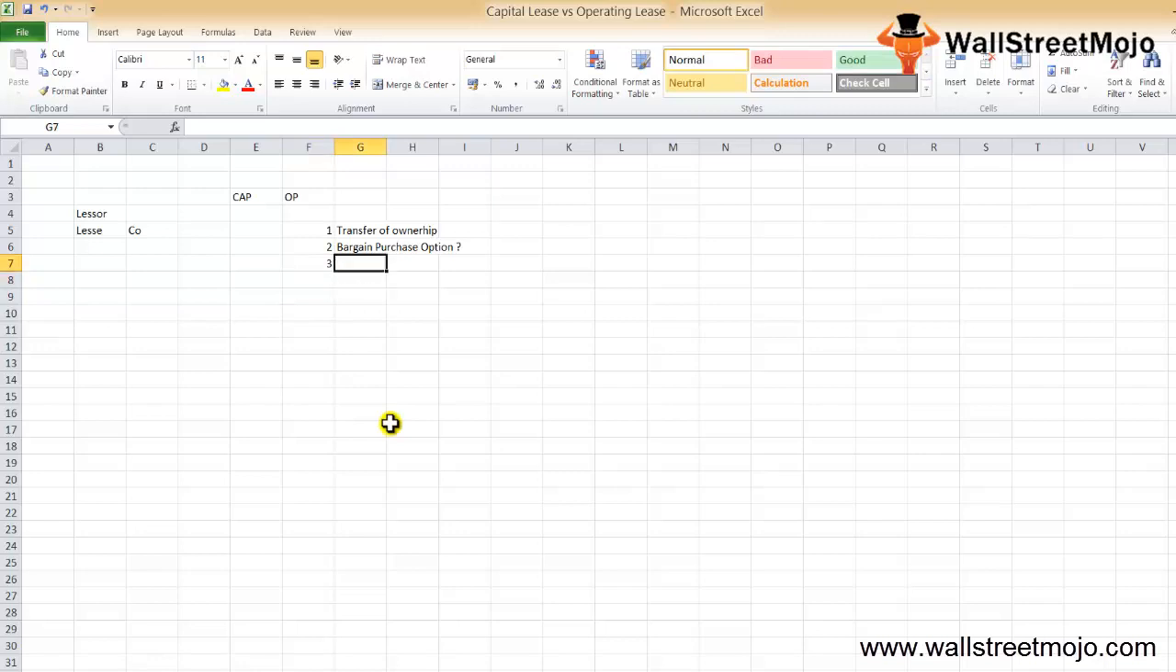The third test that you need to go for is the lease term. If it is greater than or equal to 75% of the economic life, yes, then capital lease. If no, then operating lease. And finally, test 4 for capital lease versus operating lease is the present value of the payments. If the present value of the payments is greater than or equal to 90% of the fair market value, if yes, then capital lease. If no, then operating lease.